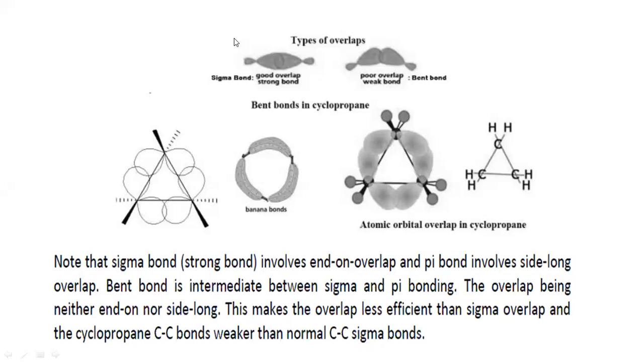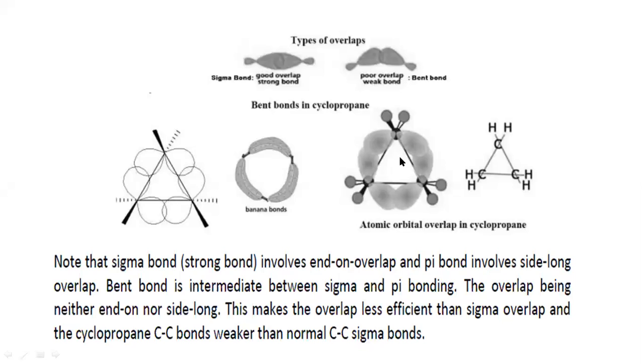But when they bond in cyclopropane, they bend their bonds. After the completion of the cyclopropane structure, these bent bonds achieve the shape of a banana. That's why this theory is known as banana bond theory.